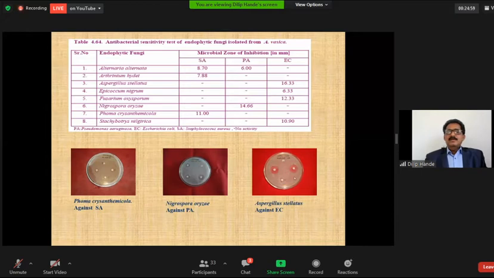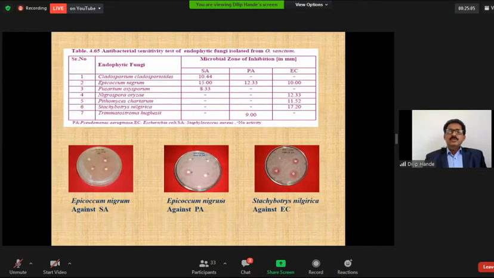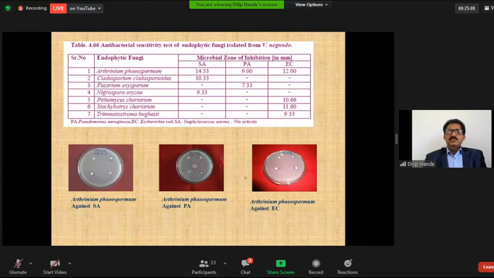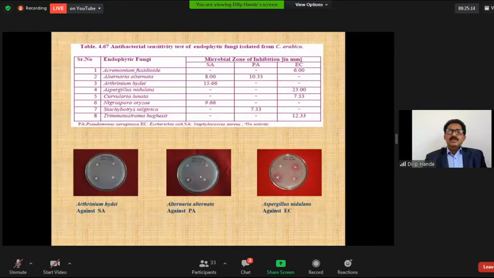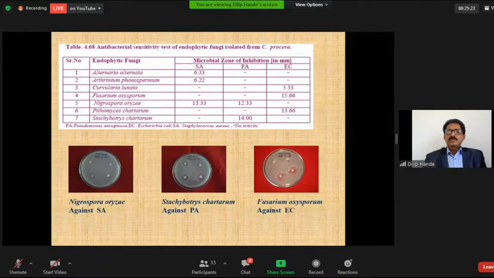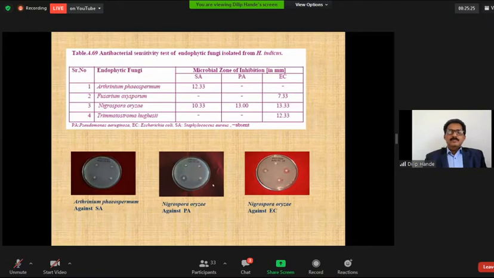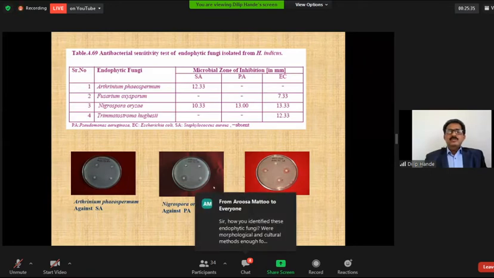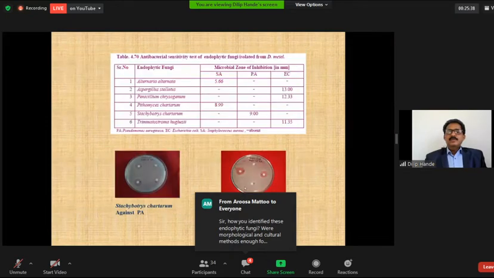This is the antimicrobial activity of Arcenium phoeoideosporum, which shows the zone of inhibition. This Alternaria alternata shows the zone of inhibition against Pseudomonas aeruginosa. Stachybotrys chartarum clearly shows a zone against Pseudomonas aeruginosa. Nigrospora oryzae shows the inhibition zone against both bacteria, that is Pseudomonas aeruginosa and Escherichia coli. So these are the antimicrobial activity and inhibition zones against the different types of bacteria.